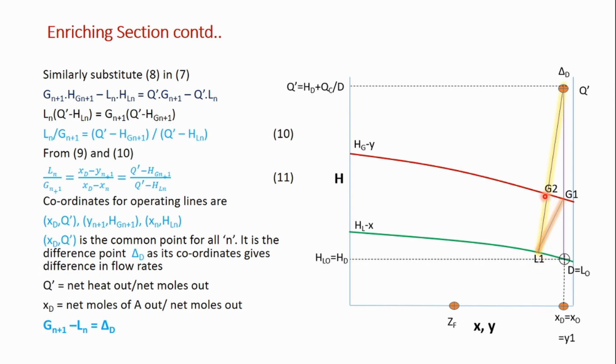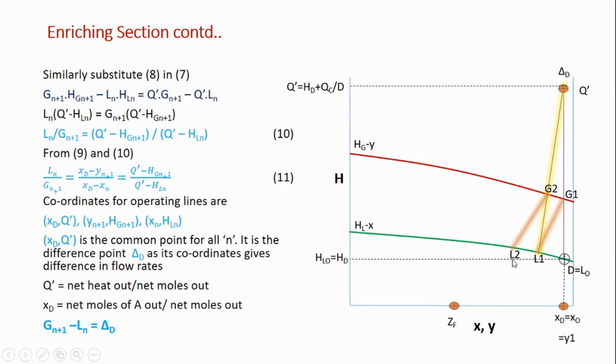Okay. So for this Y2 composition, what is the equilibrium X value you will get from the equilibrium data or the equilibrium plot? That is for the second stage. What is the liquid leaving composition? This liquid leaving and the vapor leaving are in equilibrium, so they are going to lie on a tie line. So draw a tie line from this G2 to the point L2. Get the L2 point from the equilibrium plot. Add this X2 value, this is your Y2 value, join them by a tie line.